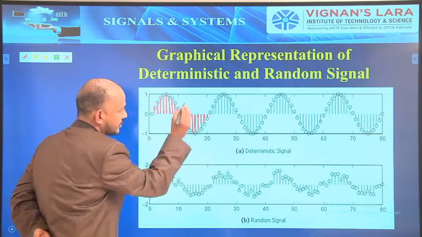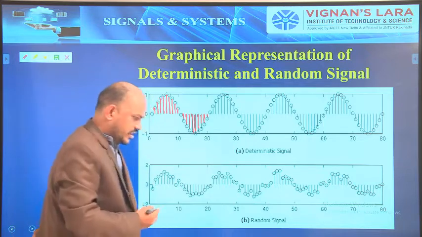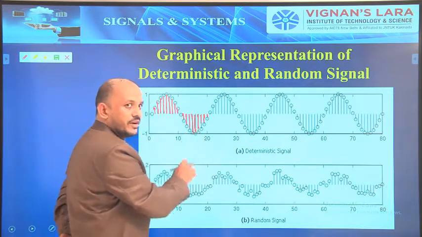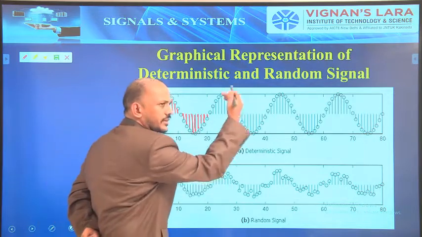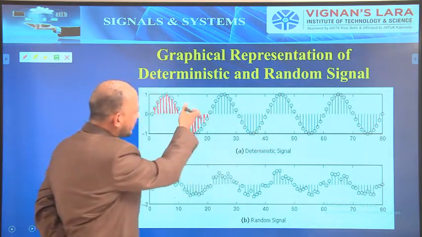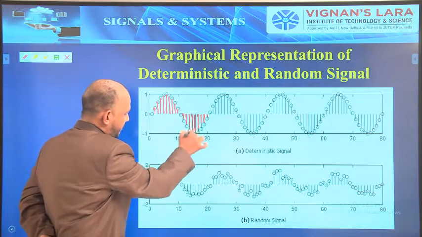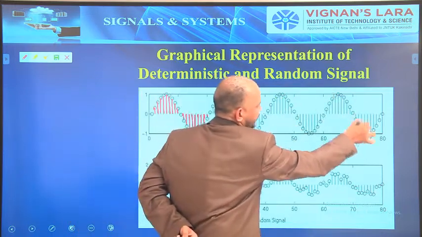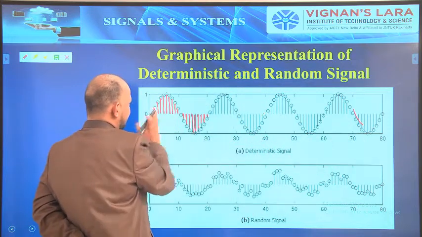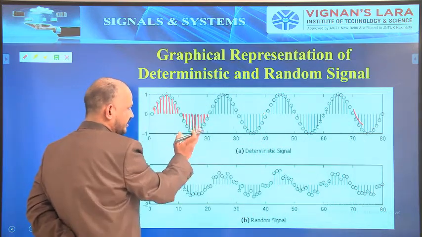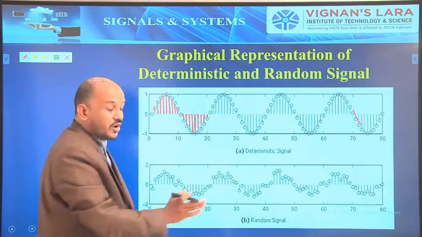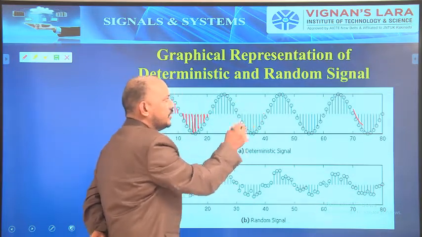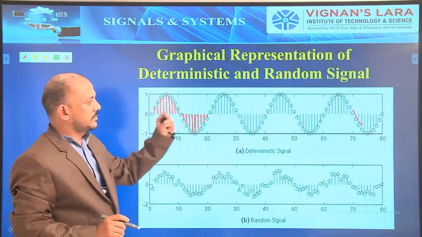Now, here there is no uncertainty. There is no uncertainty of its value with respect to time instant. So, this is the shape. Again, this is the shape. Again, this is the shape. So, it is varying like this. Increasing, decreasing, further decreasing, increasing. So, there is no uncertainty with respect to its value at any instant of time. Hence, it is nothing but a deterministic signal.